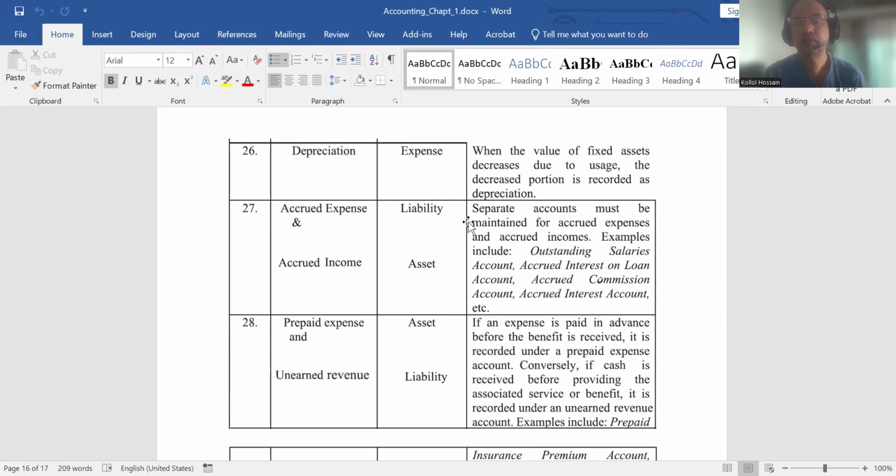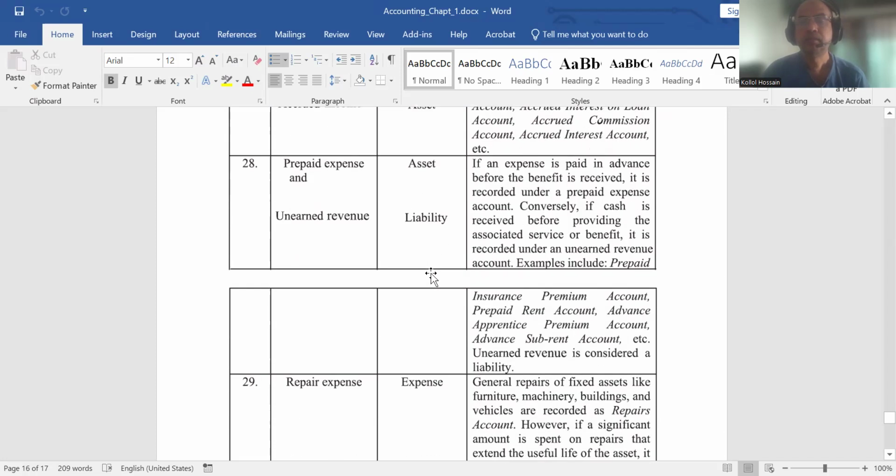Accrued income means we have already, say, made an FDR for 3 months and we are closing our accounts now. That means in 2 months, still 1 month is left to get the income from the FDR investment. So that means accrued income. Already 2 months' period income it generated. So this is an asset.